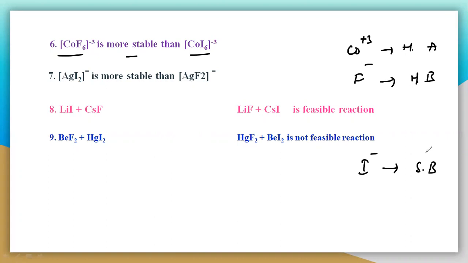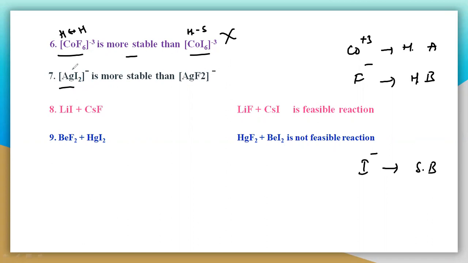That you have to understand. So the Co which is very hard and F which is also hard, so hard-hard interaction, very good, it is more stable. But here Co is hard and iodine is soft, so the hard-soft interaction is unstable. Very simple.